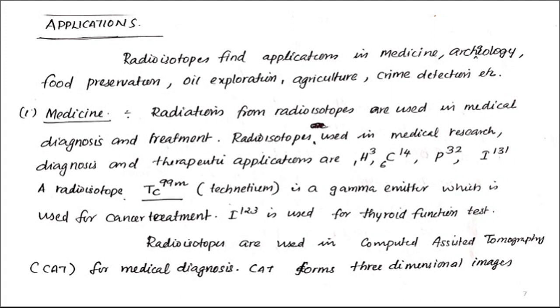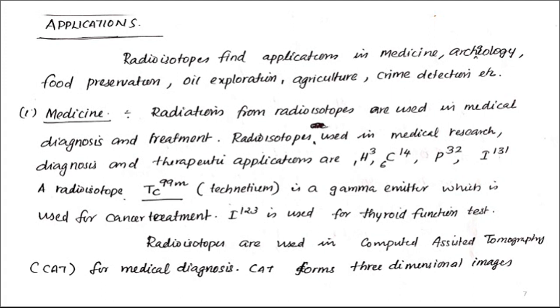Some of the radioisotopes used are tritium 1H3, carbon-14, that is a radioactive isotope of carbon-6, and then phosphorus P32, iodine 131. These are the important radioactive isotopes used in medical research and medical diagnosis.